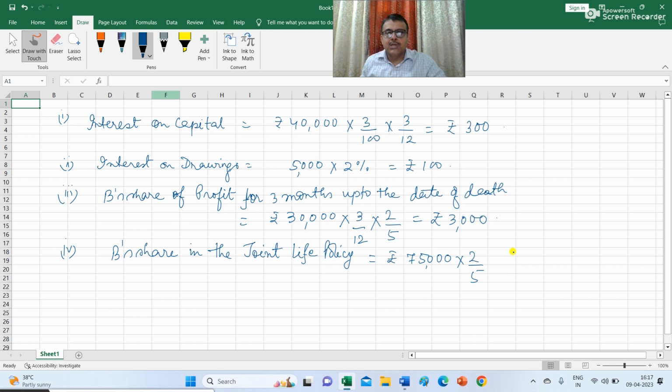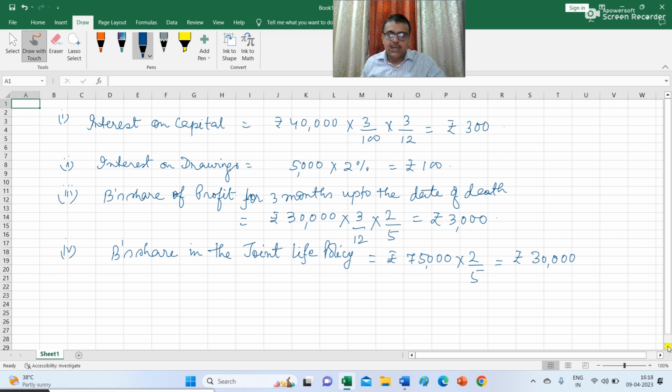So 2 by 5 is the share in the PL ratio. The PL ratio is 3:2 and B is to get 2 by 5. So B's share in the joint life policy is rupees 30,000. So interest on capital is rupees 300, interest on drawings rupees 100, B's share in the profit will be 3,000 and B's share in the joint life policy is 30,000.